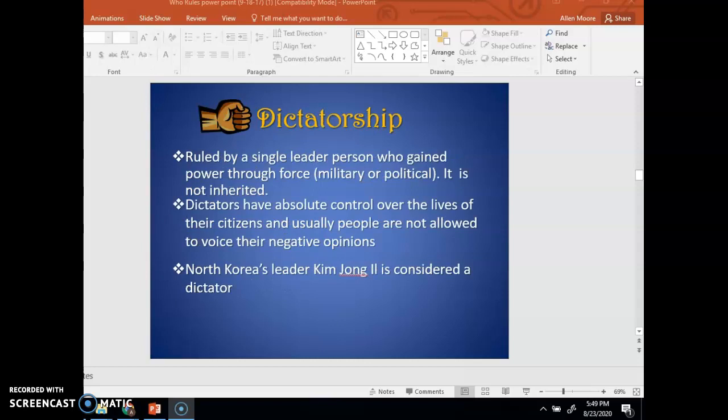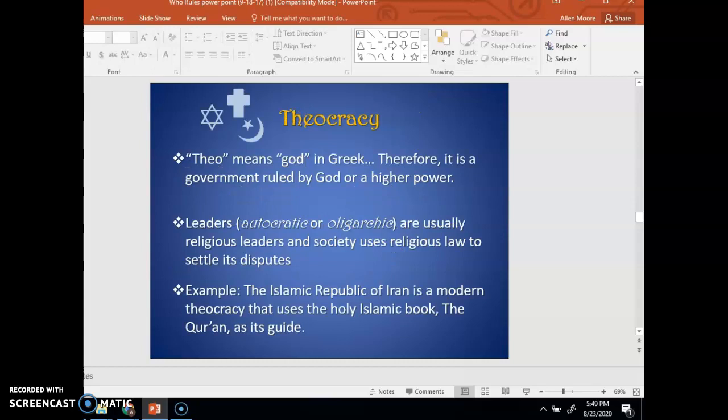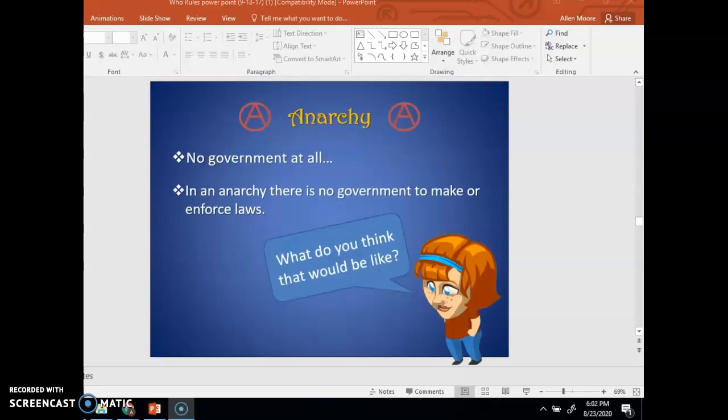In a dictatorship, government is ruled by a single leader who gained power through force. It is not inherited. Oligarchy is where government is ruled by a few. Theocracy is where government is ruled by God or a higher power. In an anarchy, there's no government at all to make or enforce the laws.